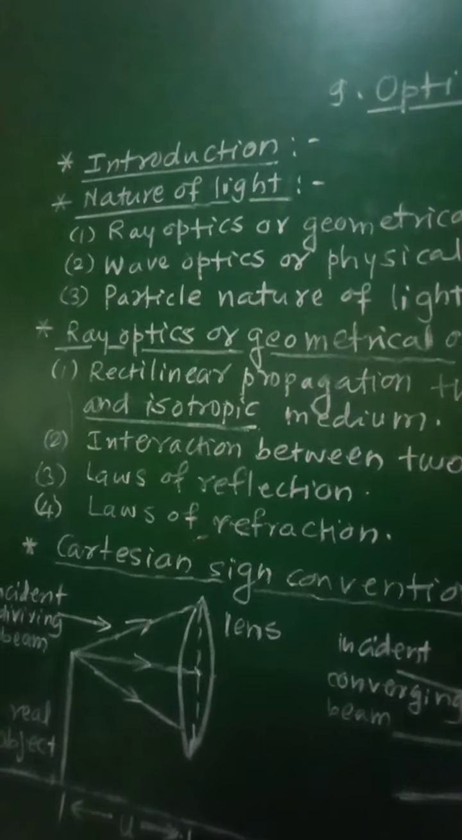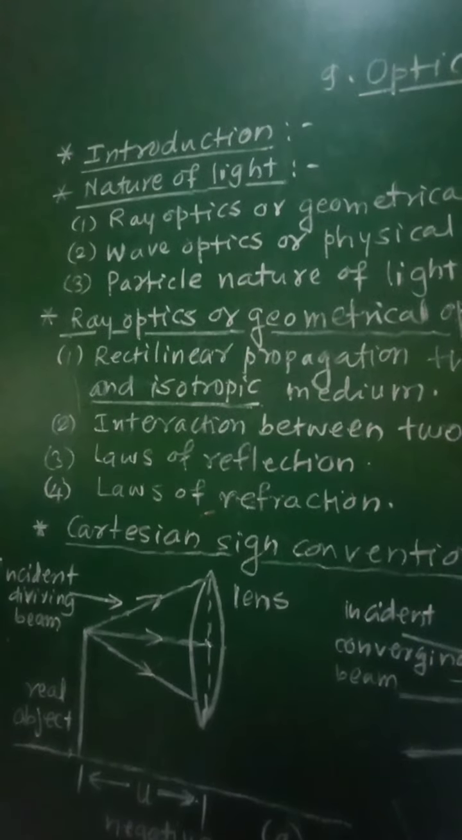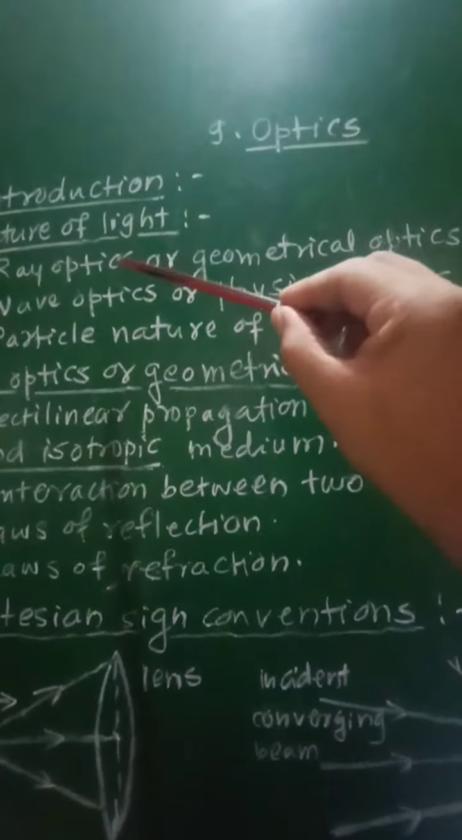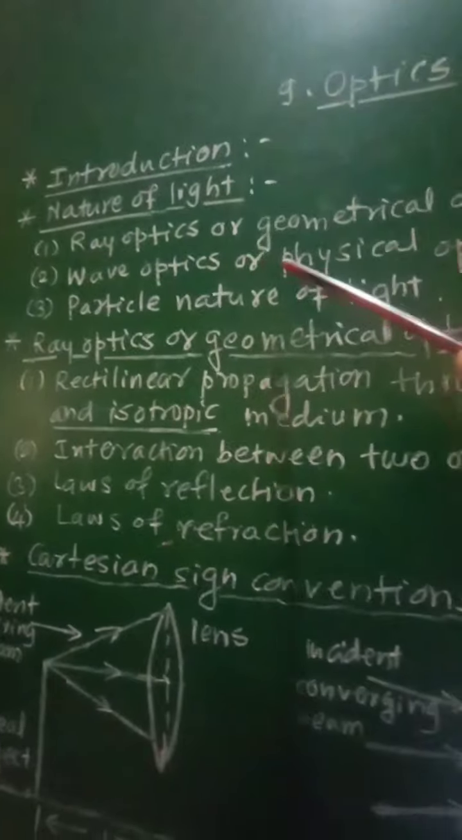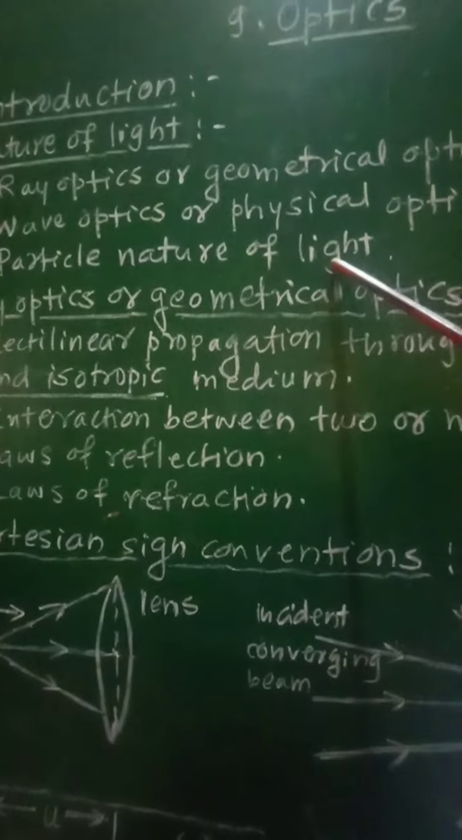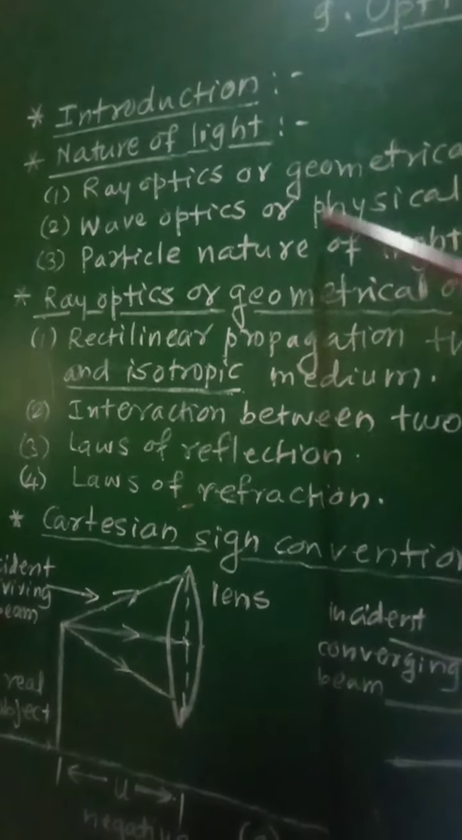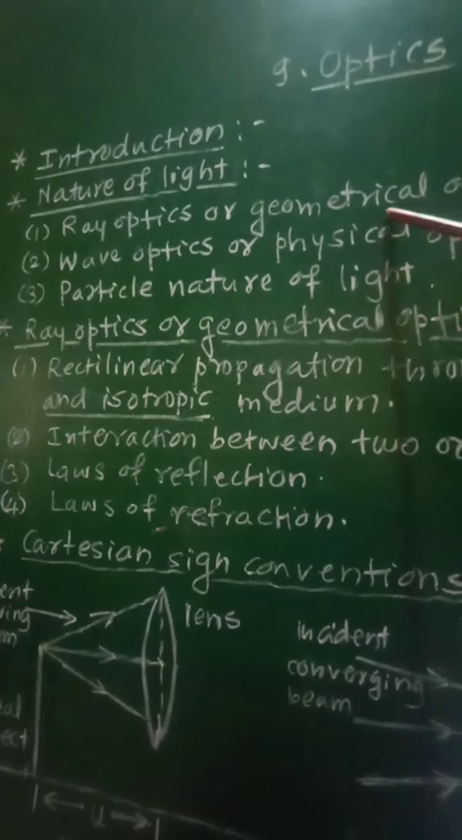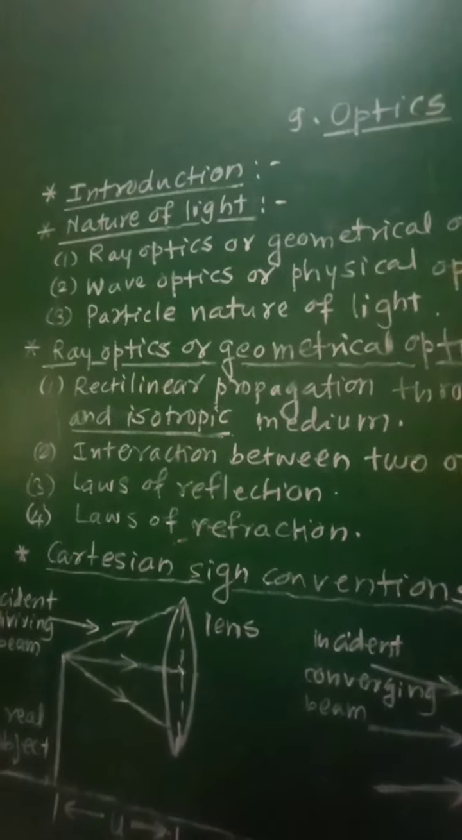The phenomena of light are then classified into three groups. So there are three different groups related with the phenomena of light, and these are ray optics or geometrical optics, wave optics or physical optics, and the particle nature of light. Let us see these one by one. So let us consider the first one, that is ray optics or geometrical optics.